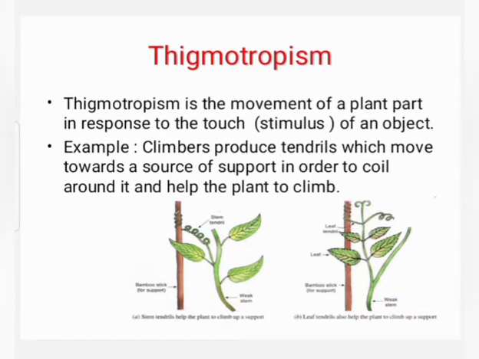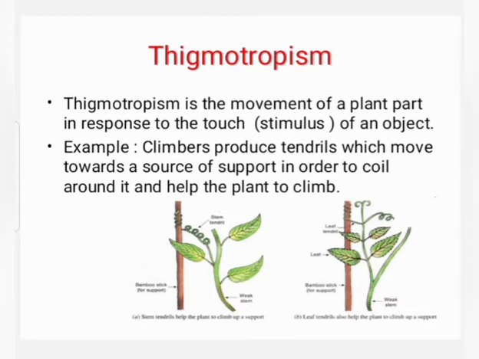Movement due to growth. Some plants like pea plant and cucumber climb up other plants or fences by means of tendrils. These tendrils are sensitive to touch. When they come in contact with any support, the part of the tendril in contact with the object does not grow as rapidly as the part of the tendril away from the object.